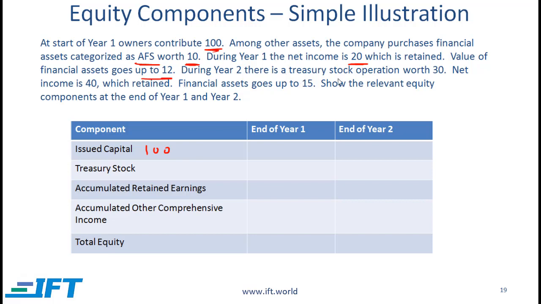The value of financial assets goes up to 12. During year two, there is a treasury stock operation worth 20. Net income is 40, which is retained. Financial assets go up to 15. You need to show the relevant equity components at the end of year one and end of year two. Pause the video before you look at the solution.